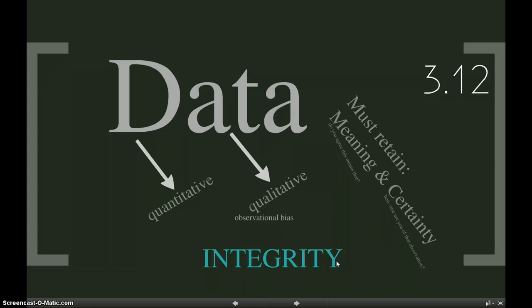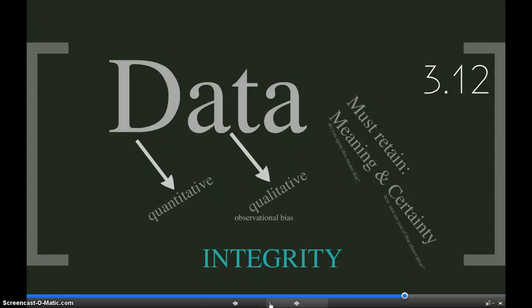This is really fundamentally an integrity issue. So it's not just science. We've got to do this right. It's integrity, because if you're communicating that a number is more precise than it is or less precise than it is, it's essentially lying, and we definitely don't want to do that. So let's talk about what significant digits are and what they help us do.